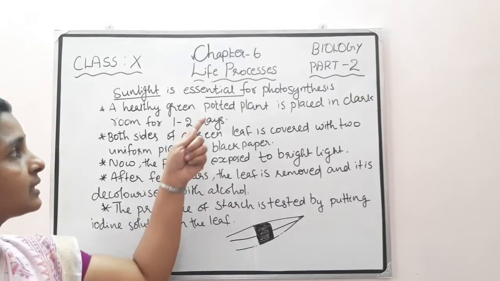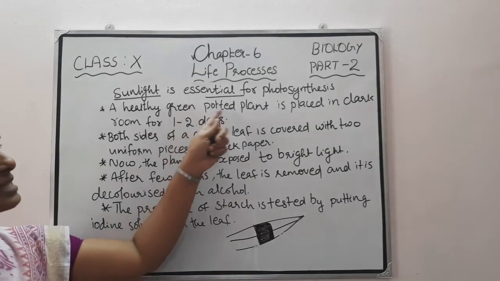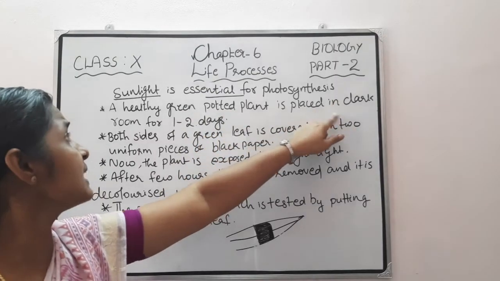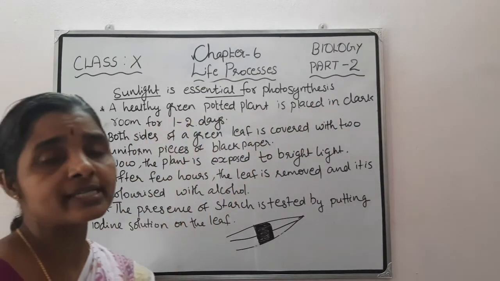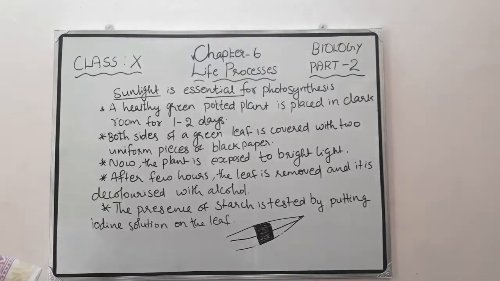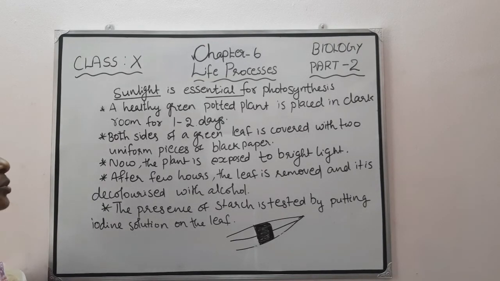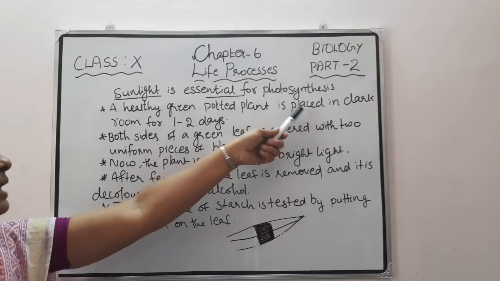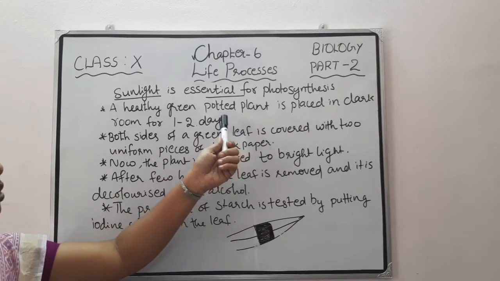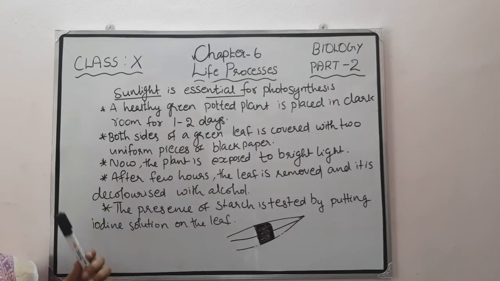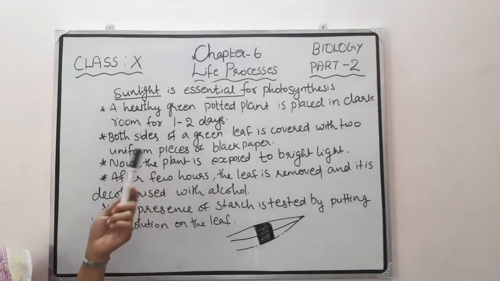So before that, here is a question. Why is this green potted plant placed in a dark room for 1 to 2 days? In order to ensure that the plant does not contain starch. For de-starching. For that we are placing this plant in a dark room for 1 to 2 days for de-starching. That's a 1 mark question there.